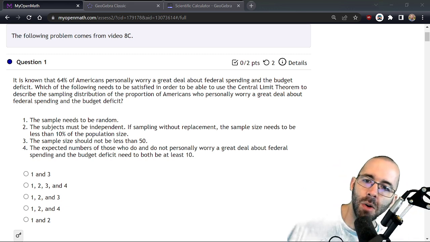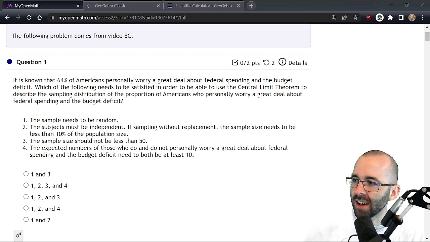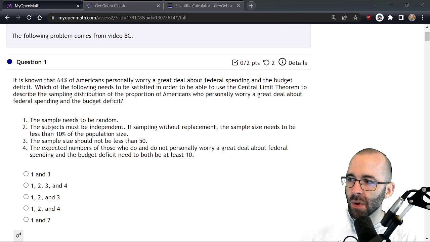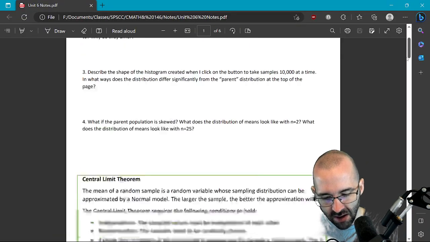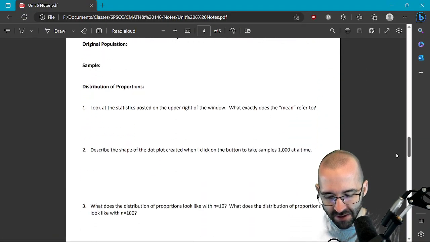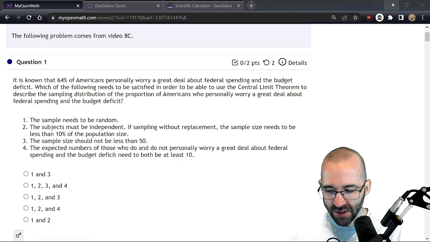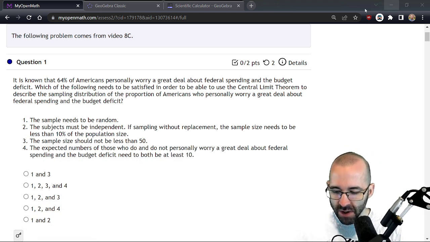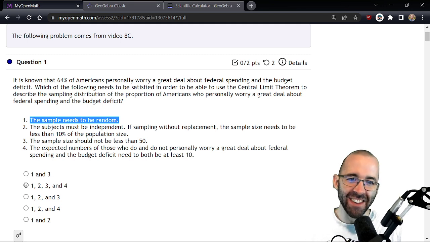So we're going to go back to Unit 6. And in your Unit 6 notes, if you pull them up, hypothetically, you could see that there were 3 conditions: independence, randomization, and success failure condition, which is basically your sample size condition. They are under 6D, I believe. Under 6E. Right here. So you can find those. So the sample needs to be random. That's true. Literally every multiple choice option has number 1, so we know it's true.